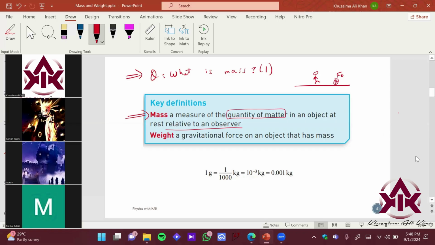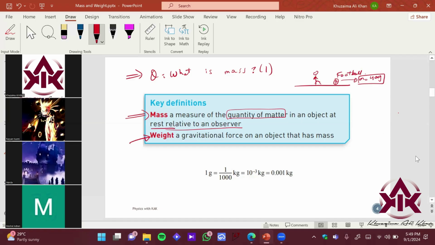Football. No, it's not a wheel, it's a football, right? I was a student of Picasso, so I'm pretty good at drawings. So he saw a football over here, sir, it's at rest, okay? So he went and weighed its mass, and the mass came out to be, let's say, 400 grams, right? It needs to be at rest because when it starts to move, something complex starts to occur, which I don't want to state over here because you will get confused. Just remember that the mass should be at rest, okay?